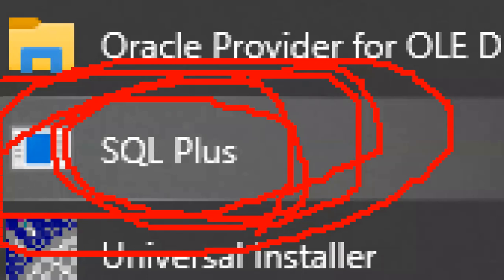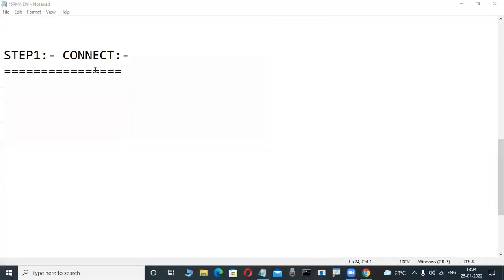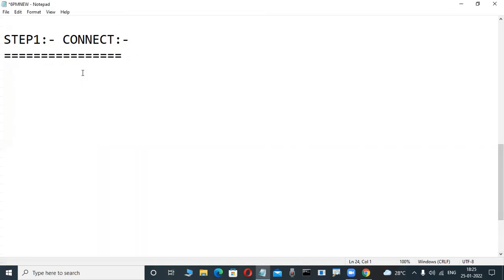But other tools are there. Toad is a tool, SQL Developer is a tool, those are GUI tools, not a command line interface. If you are interested in interacting with the Oracle database server through those tools, then you install those tools explicitly. That's why all these things are understandable. First, diagrammatically it is easily understandable, then practically we learn all those things. First time, diagrams are better. Maybe many non-technical persons are there. Now write some theory, then I will draw the diagrams, then at least tool names and everything you will understand. Today, write it.